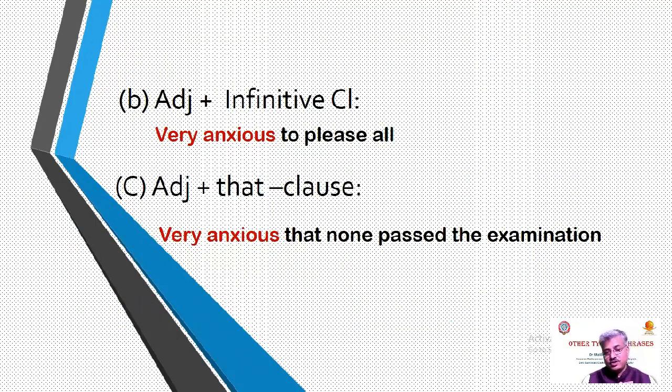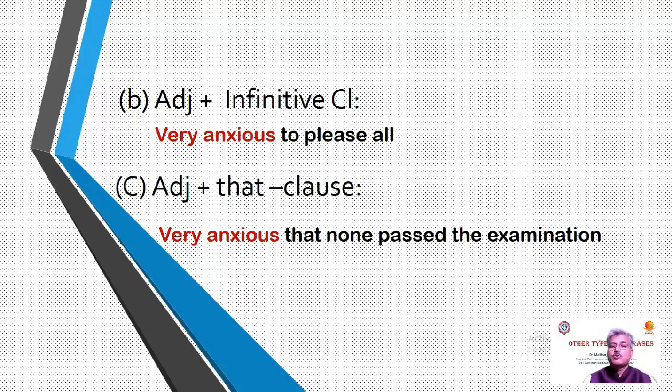The second type of post modification is adjective plus infinitive clause. Here, very anxious to please all. In this example, anxious is the head adjective. In modifier, intensifier, adverb, very. In post modification, to please all, it is infinitive clause, that is to-infinitive clause.